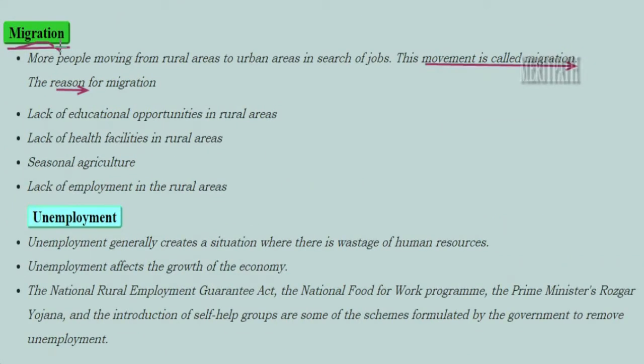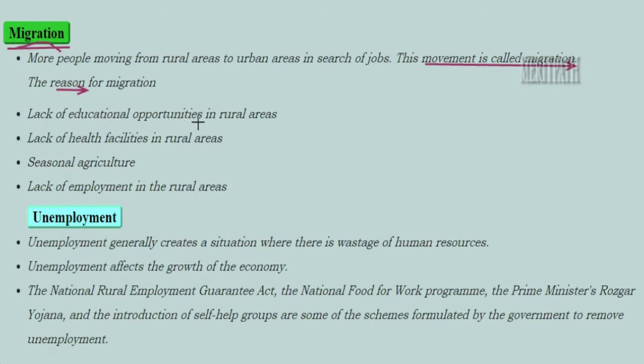The farmers move from the rural areas to the urban areas in search of jobs to earn a living. That means to earn an income. So this movement is known as migration. The movement from the rural areas to the urban areas is known as migration. So there are many reasons for migration. For example, let's see 4 reasons.